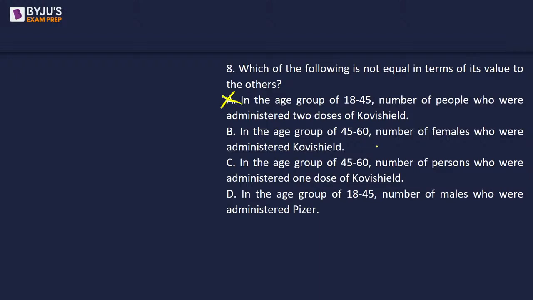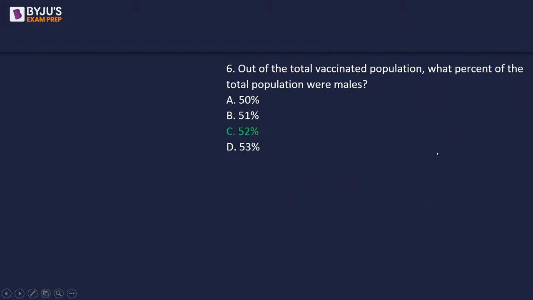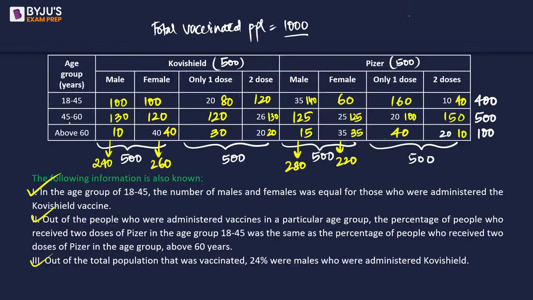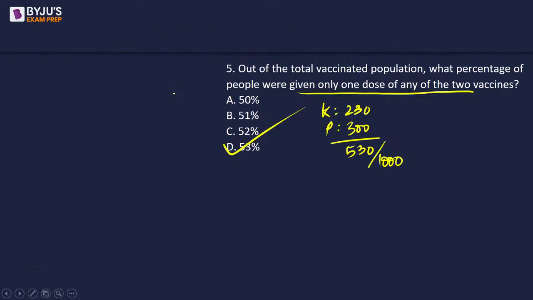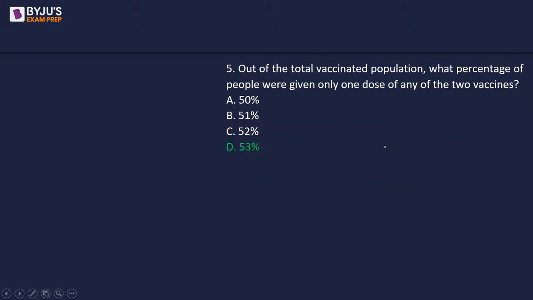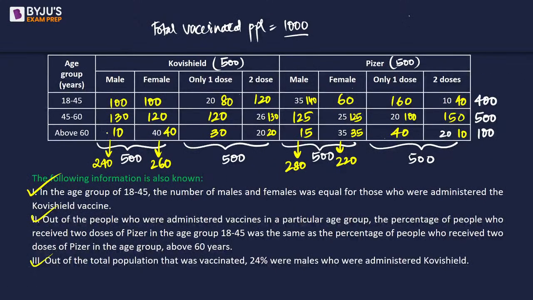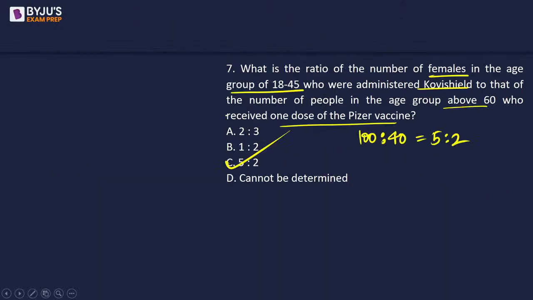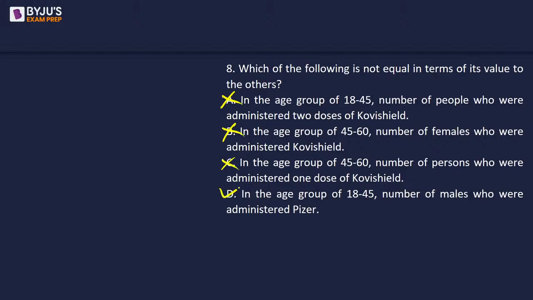In the age group of 45 to 60, number of females who were administered Covishield. 45-60 females, Covishield, 120. Again, this is not unique. We see a lot of 120 numbers. In the age group of 45 to 60, number of persons who were administered 1 dose of Covishield. 45 to 60, 1 dose Covishield. This is again 120. It's a repetition. So this also will not be it. So, obviously D will become the answer.